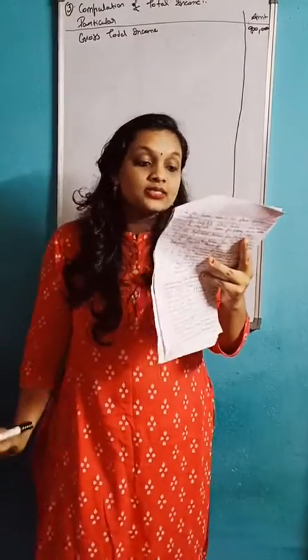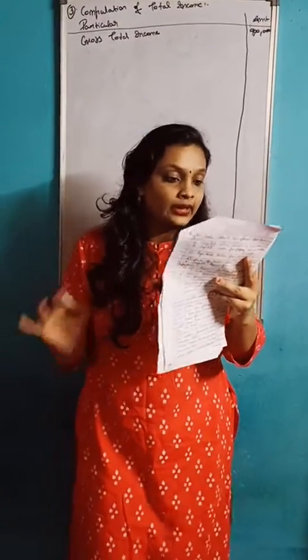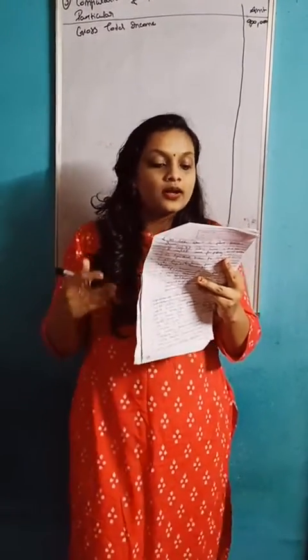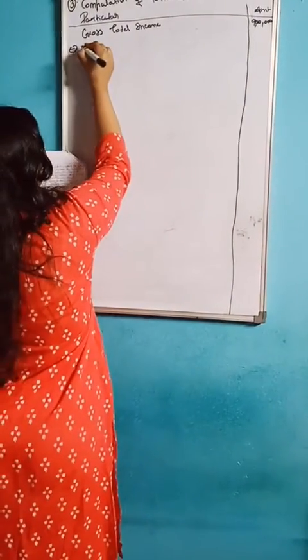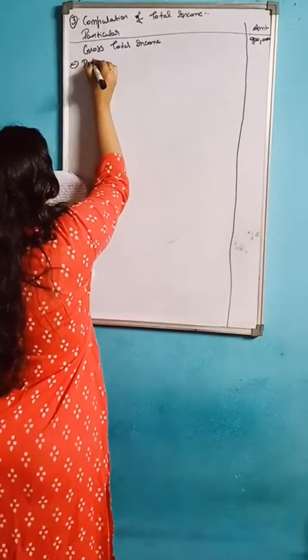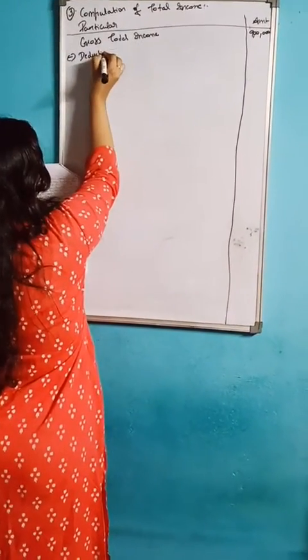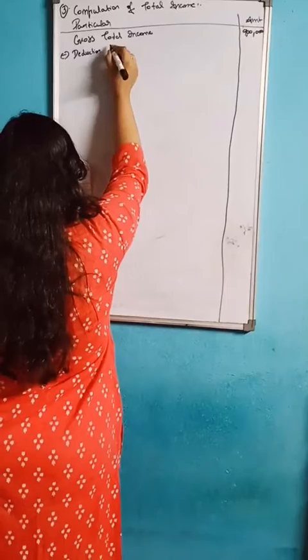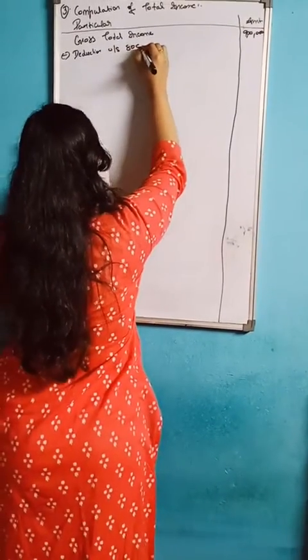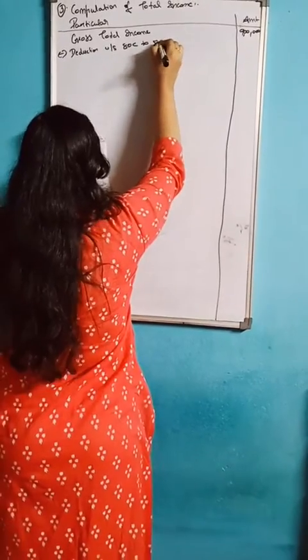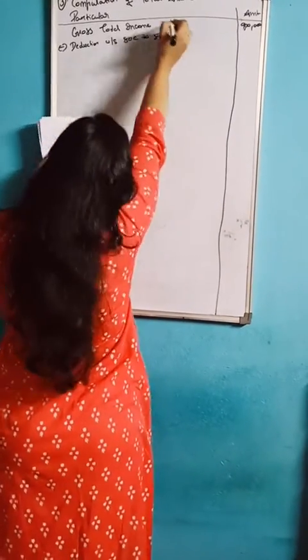Next, less deduction under sections 80C to 80U. So there is a deduction part. What is the deduction under sections 80C to 80U?